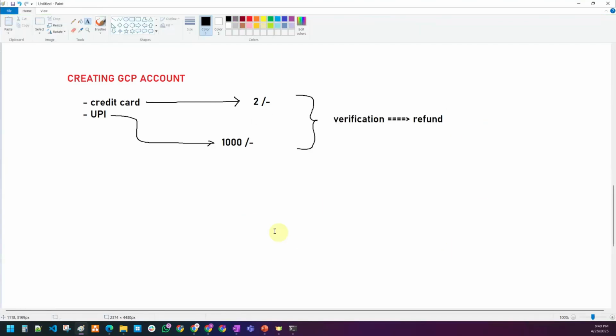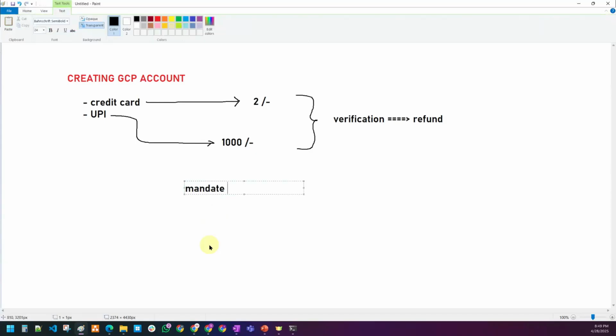And you may be getting some mandate mail also. For UPI it could be some 15K, and for credit card it could be 75K. But don't worry about that. It is just a mandate only. They are not going to charge anything. No auto charge. No worries here.